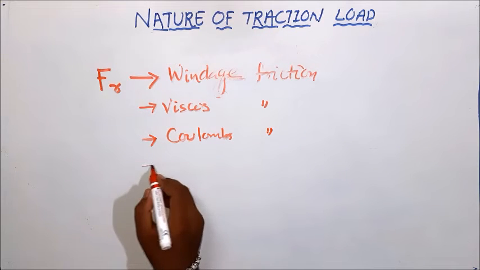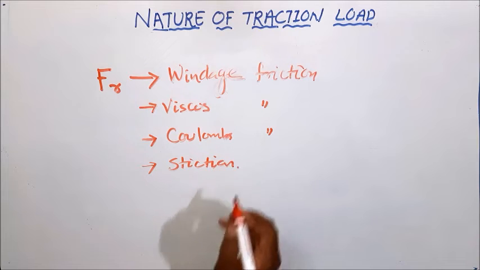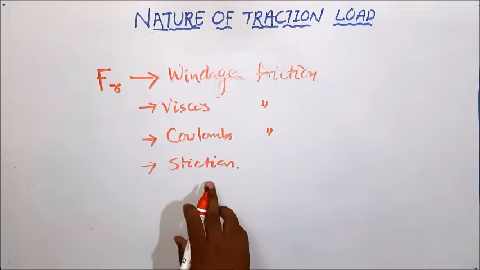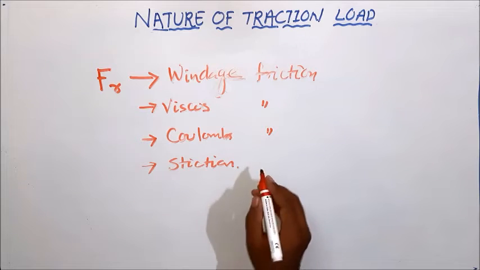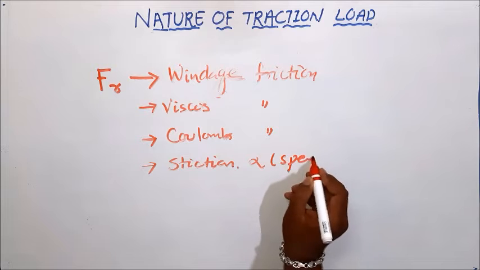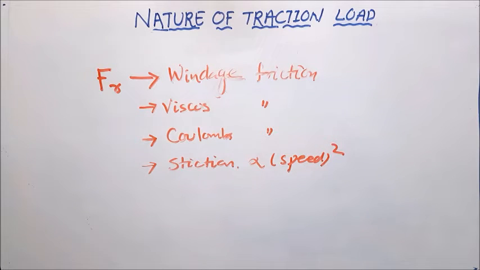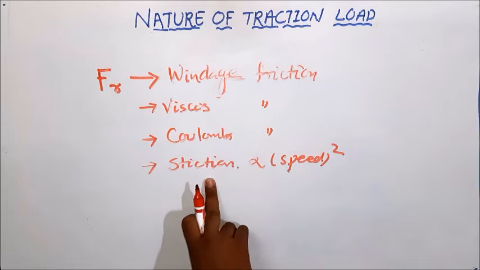Okay, and the fourth one is called stiction. Okay, and this stiction actually depends upon the speed. That means stiction is directly proportional to speed square. Okay, that means at high speed the stiction is very high. What is stiction? It is a homework for you. You have to find out what is stiction.